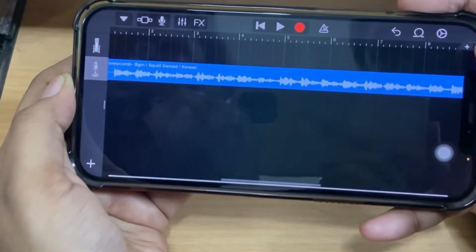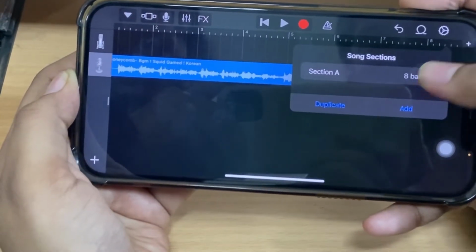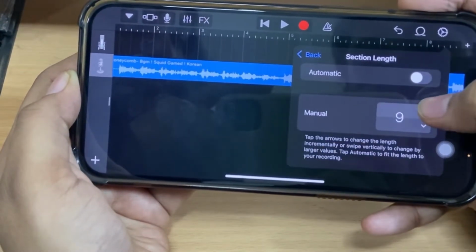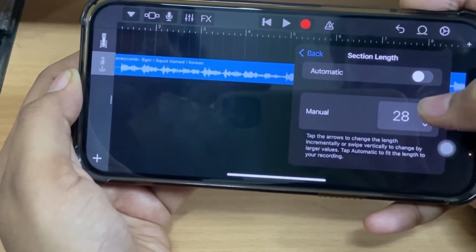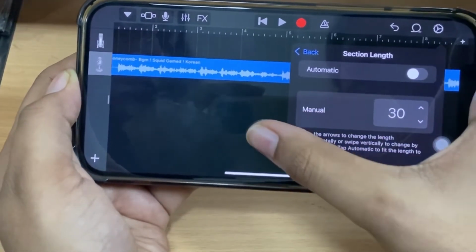Tap on the little plus icon on the top right, which opens up a panel that says Section A, 8 bars. You want to change it up to 30. That indicates 30 seconds of the song.